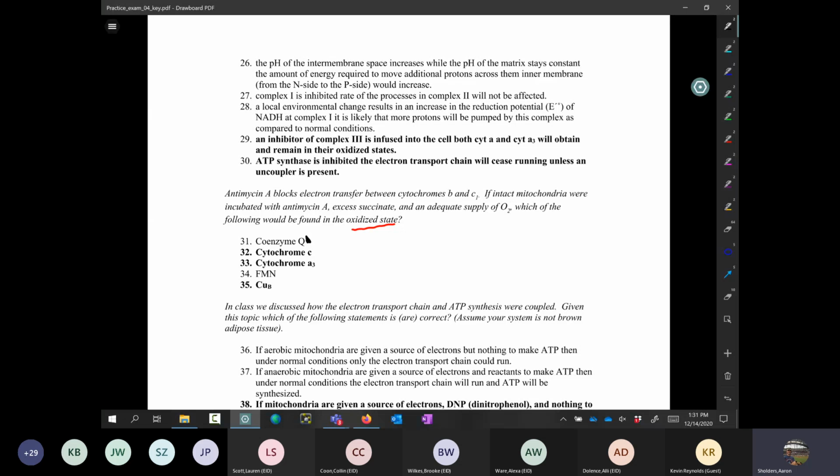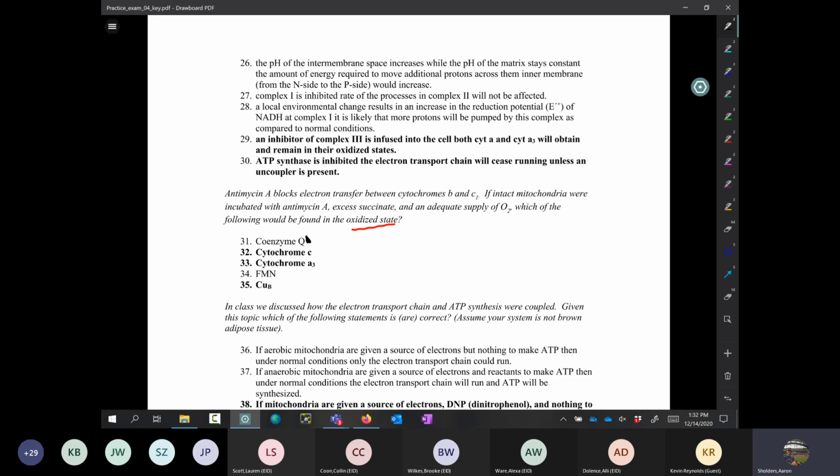Coenzyme Q is receiving electrons from NADH ultimately and from succinate ultimately, but it can't give electrons off anymore, and so therefore it's not going to be in the oxidized state. It's going to be in a reduced state because it keeps receiving electrons but has nowhere to put them, because antimycin A is preventing it from putting them somewhere. Right, so that would not be in an oxidized state, so we'd say false for that one, right? Not an oxidized state, it's in a reduced state.